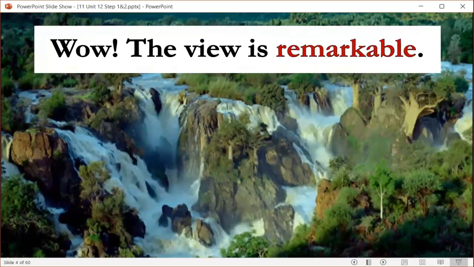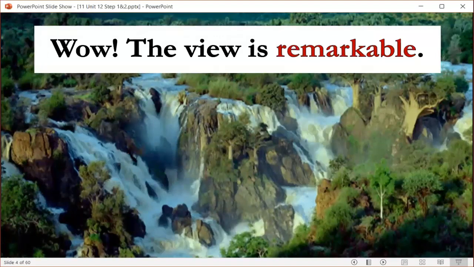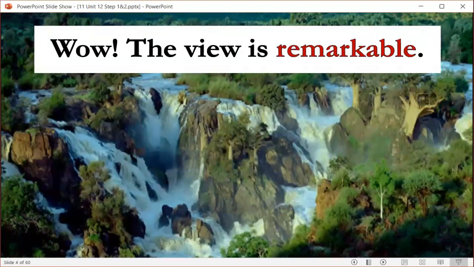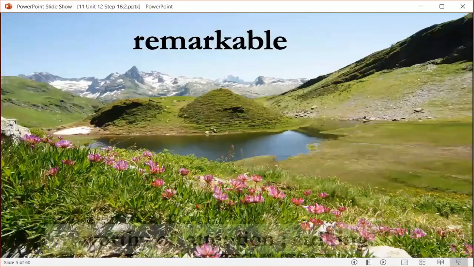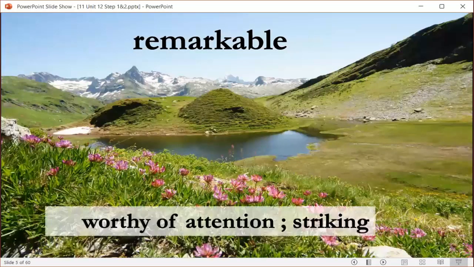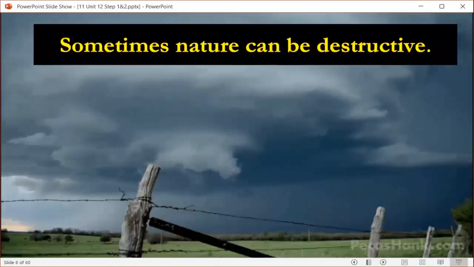Look at this picture. Oh, wow. The view is remarkable. What's the meaning of remarkable? Remarkable means worthy of attention or striking. It pays or attracts our attention, then it is a remarkable thing.